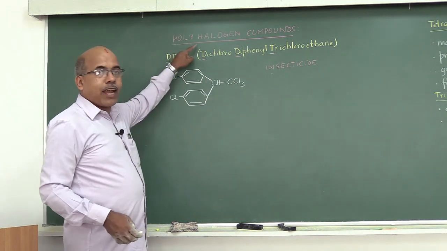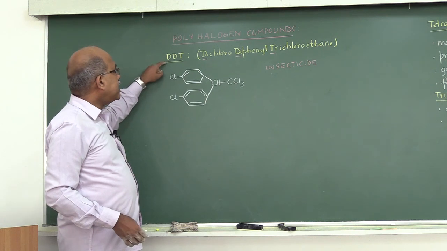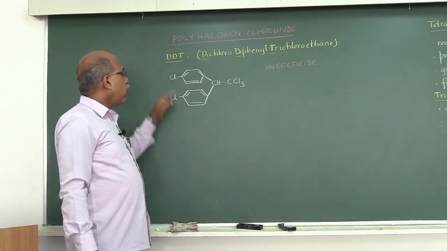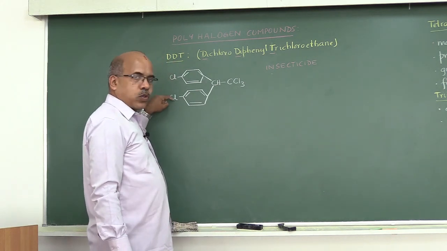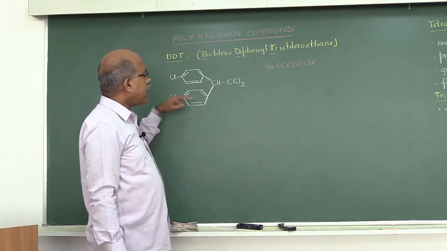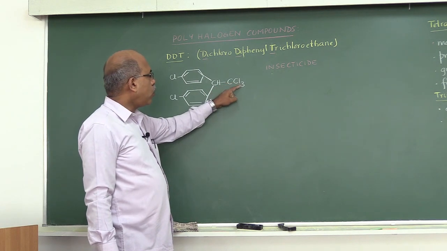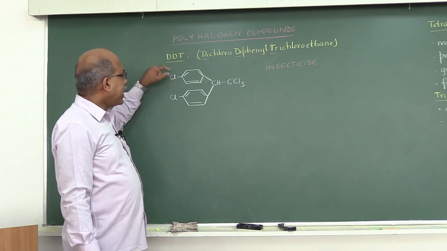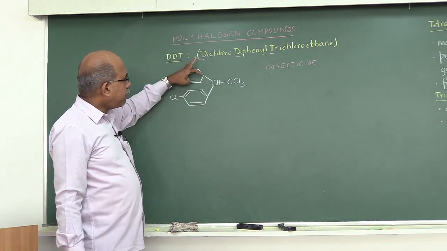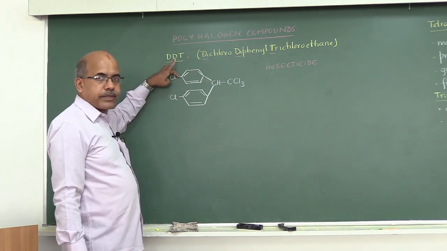The last polyhalogen compound we consider is DDT. What is the long form of DDT? It is dichloro diphenyl trichloroethane. In other words, to indicate the position, with reference to this is the para position.